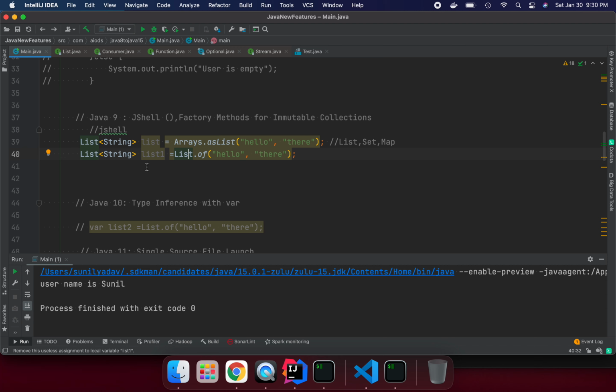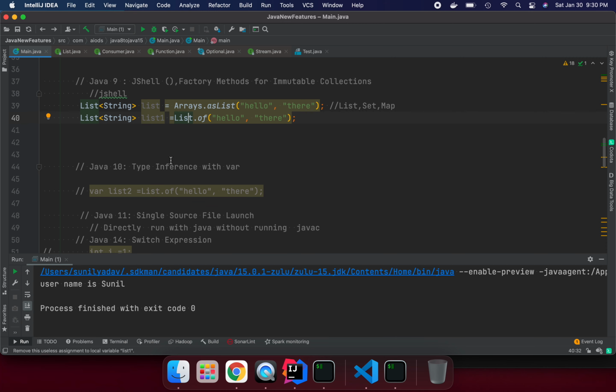And a function is considered a first-class citizen. We can pass a function as a parameter, and we can return a function. So all those things we have.